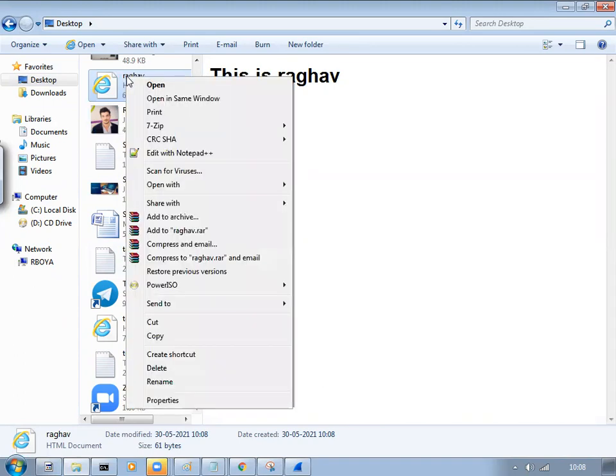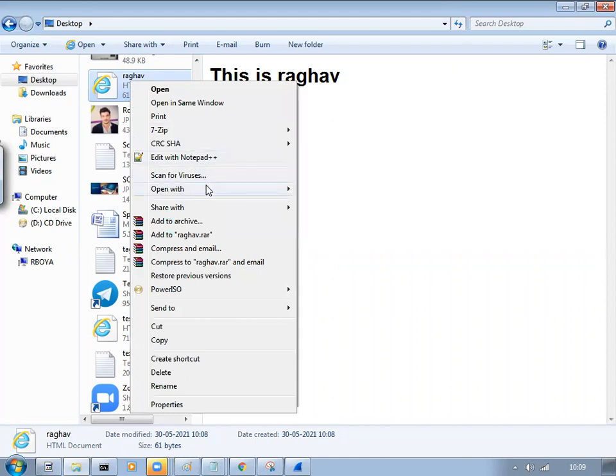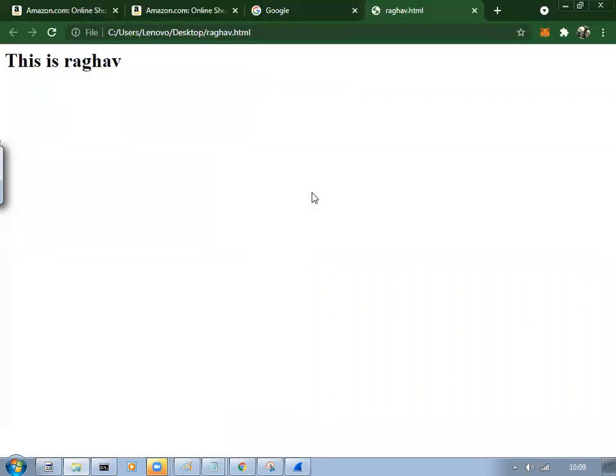Someone has asked for the request. They will take this file from this location. If someone comes and asks me, please provide me www.raghav.com, I will send it from my server to their browser application. When they open it, it looks like this for them: Hey, this is Raghav. Got it, right?